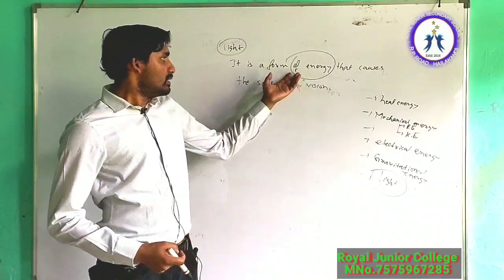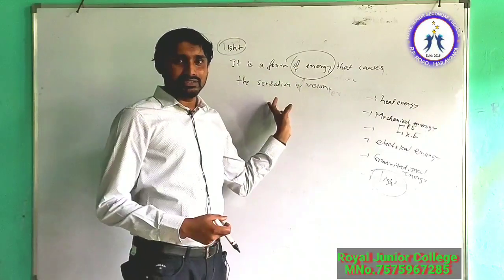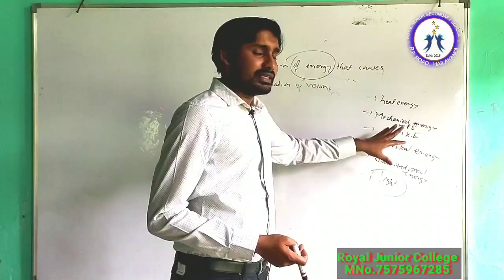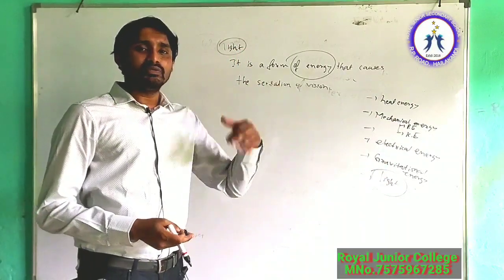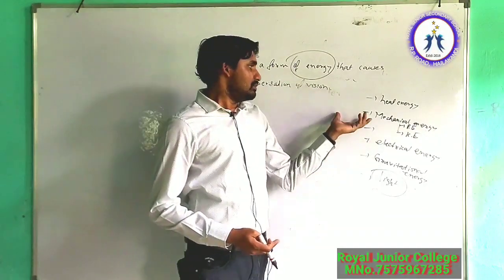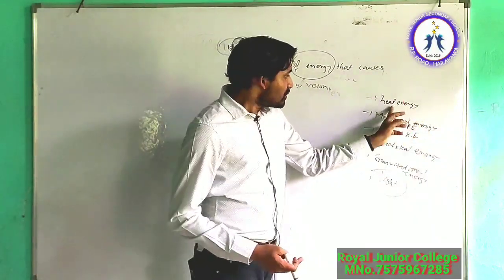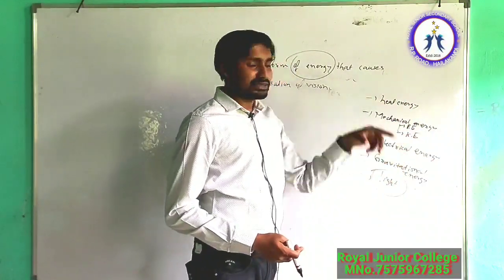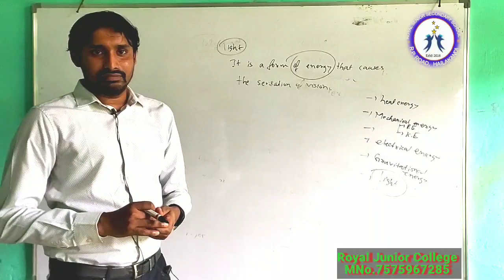That means light is also not like that. The light is directly coming to us, so it must have been converted from some other form. Because energy can neither be created nor destroyed, but it can be transformed from one form to another. So light energy must have converted from some other form of energy, like from heat energy, or suppose electrical energy, it must have converted to light, because energy can neither be created nor destroyed.